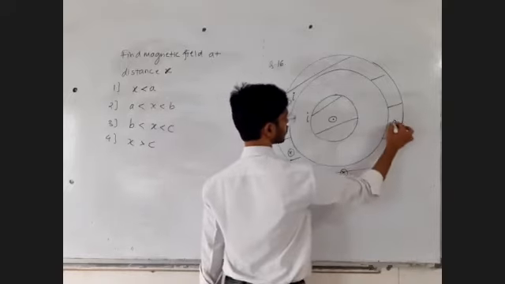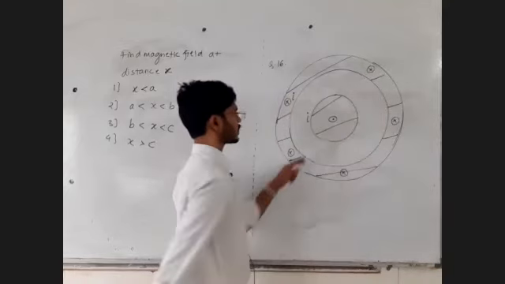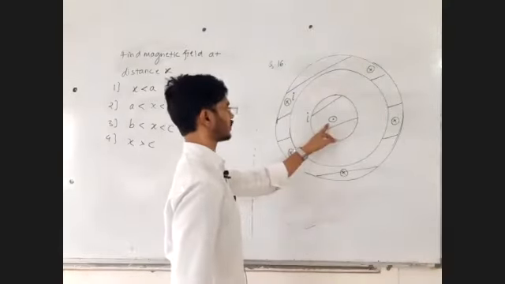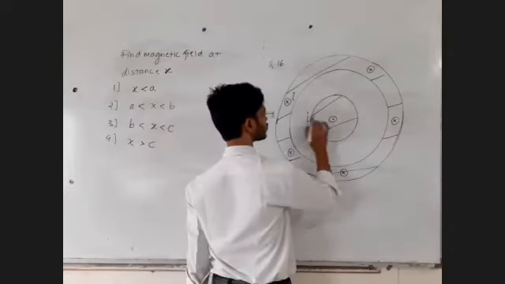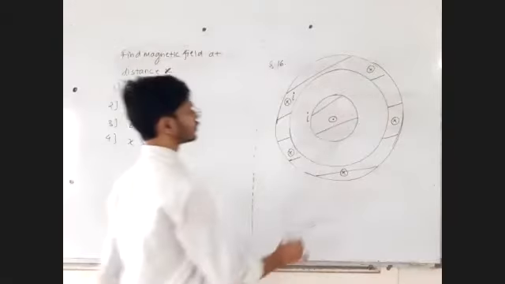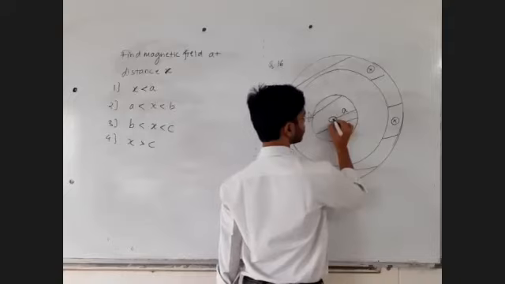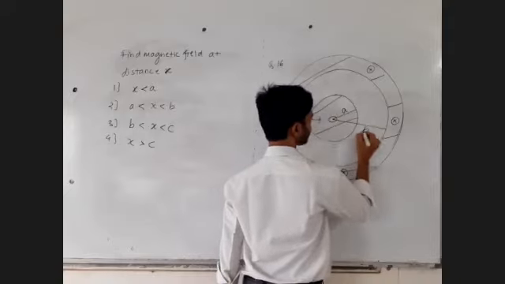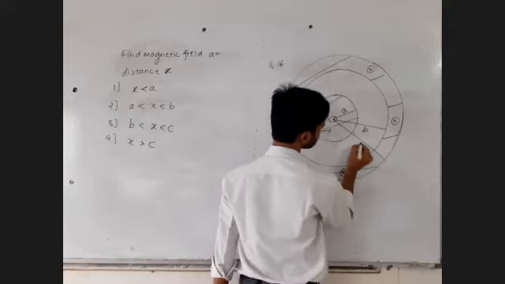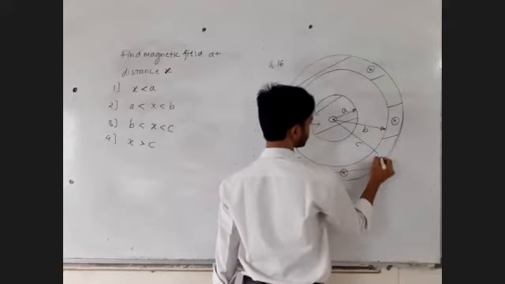That current, the total current, is the same value, but it is going inside. These are the directions of current, not magnetic field. Now this radius is small a, this radius is small b, and this radius is small c. These are the radii which are given.